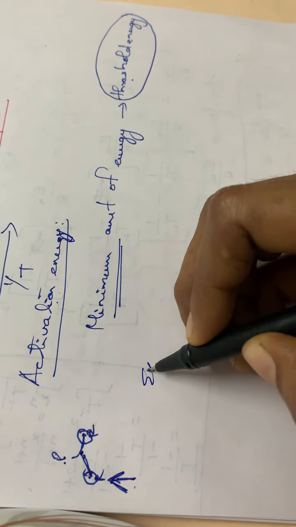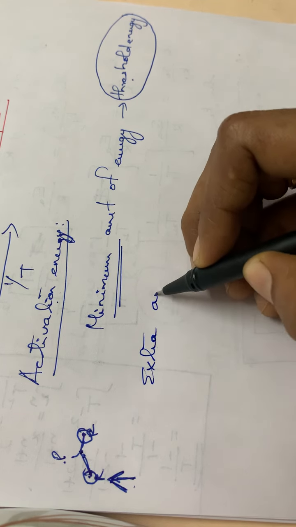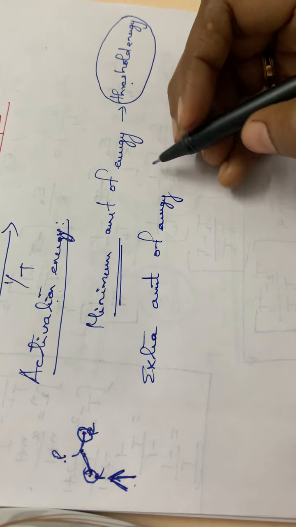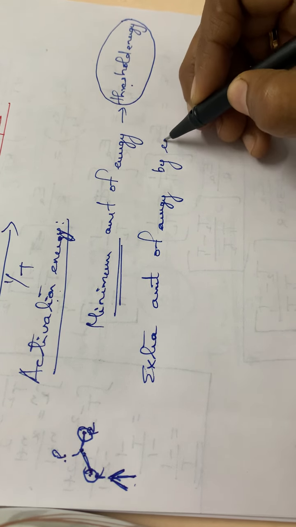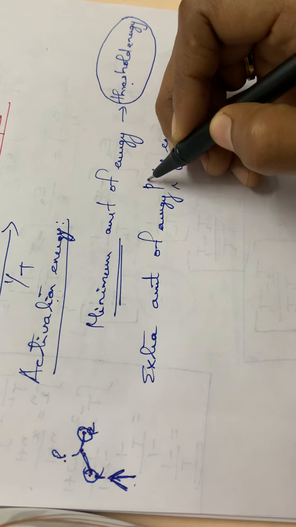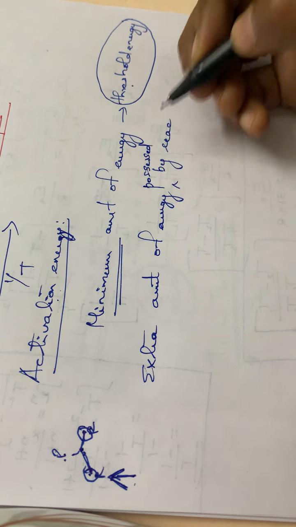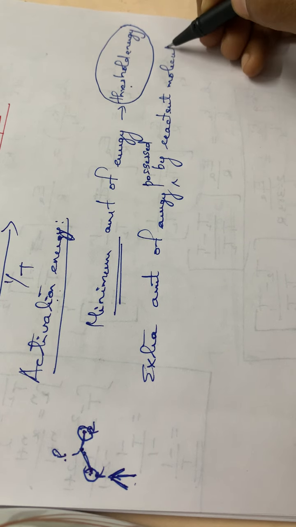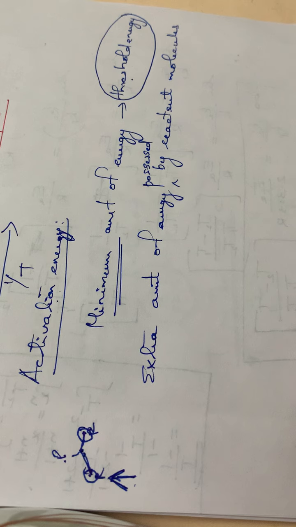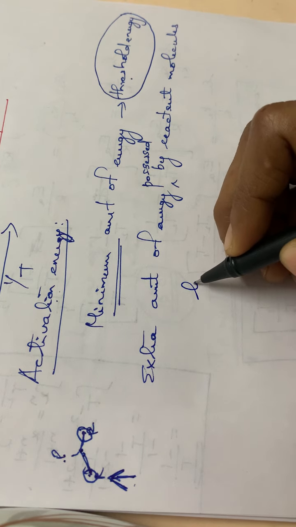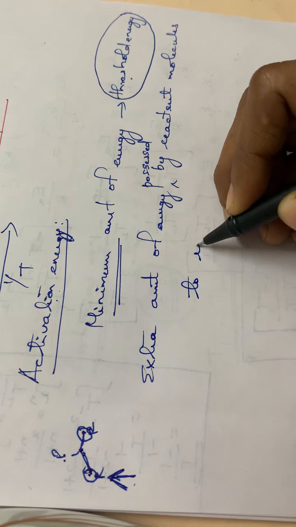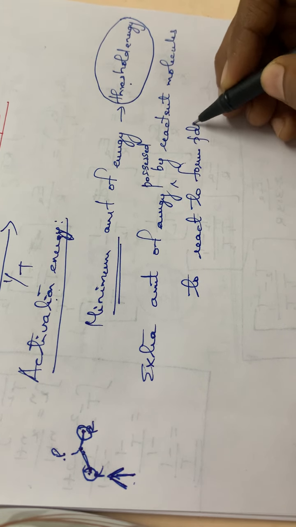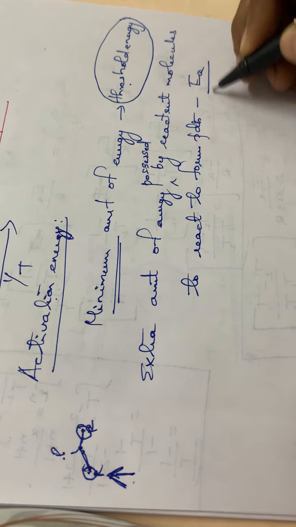The extra amount of energy possessed by the reactant molecules in order to convert it into products is called the activation energy, EA.